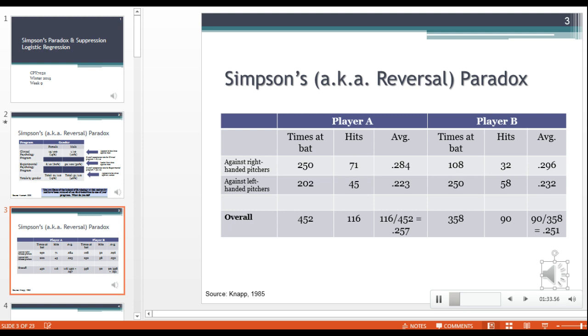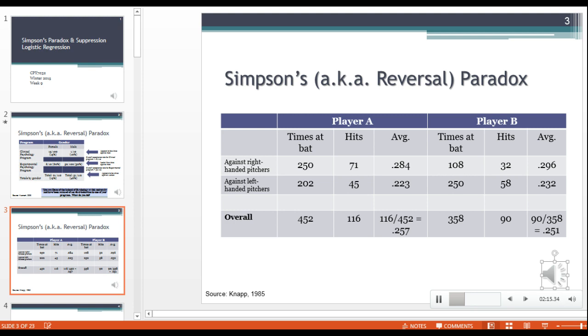However, if we look across the averages to the total average, as you can see in the overall row at the bottom, we see that player A had 116 hits out of a total of 452 times at bat. And so when you do that math, that is a batting average overall of .257. For player B, they got 90 hits out of a total of 350 times at bat, and their average is lower. It's .251.